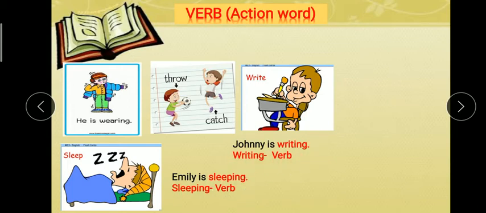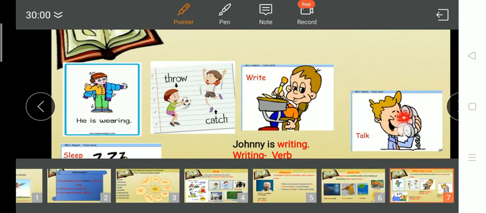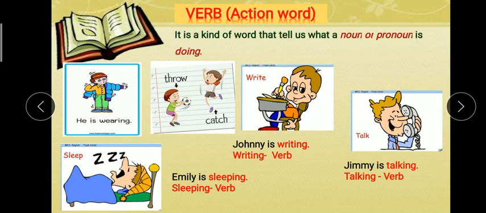Emily is sleeping. It means the action that Emily is doing is called verb. So now we can define the verb as a kind of word that tells us what a noun or pronoun is doing. It means the action we do is called verb.